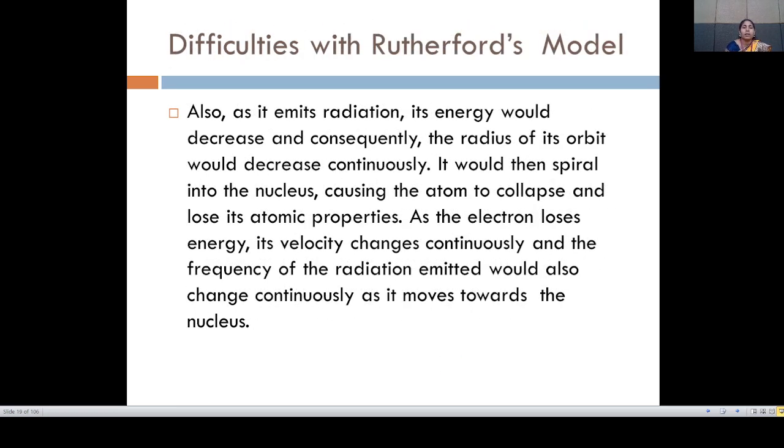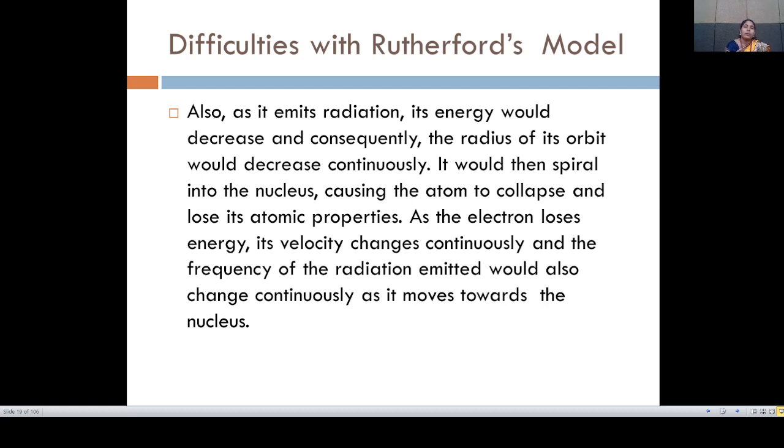Difficulties with the Rutherford model: as it emits radiation, its energy would decrease, and consequently the radius of the orbit would decrease continuously. It would then spiral into the nucleus, causing the atom to collapse and lose its atomic properties.